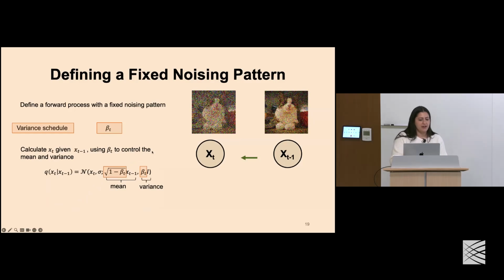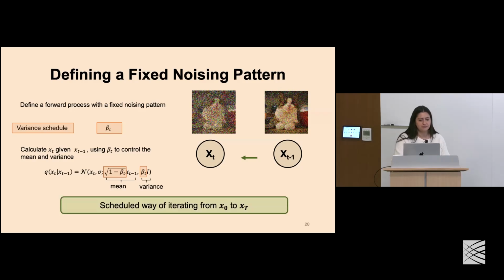Okay, so now that we have a controlled way of adding noise, we can define this function here. This is our probability of sampling something at time t, given the sample at t-1. And now we're using this variance schedule parameter to control the mean and the variance of that distribution. So this is our controlled way of adding noise into our system. Great, we've accomplished our first task. We now have this scheduled way of iterating from x naught to xt, where no matter what we choose as variable t, we can control the noise being added.